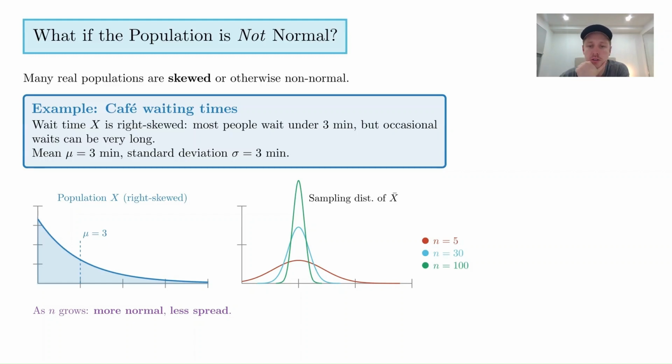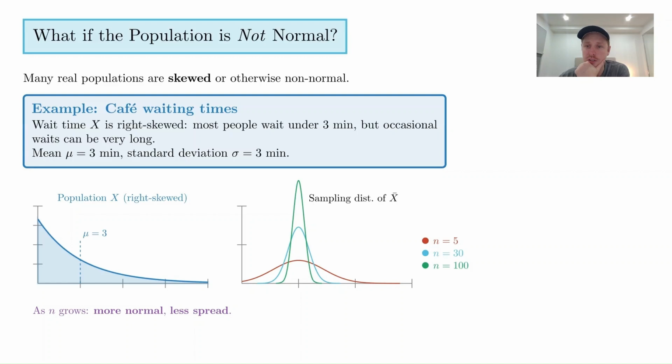So in this situation, it's clearly not normal in the blue curve here, but we've got an average of 3 minutes and a standard deviation of 3 minutes. Again, what is so interesting here is when we take a sampling distribution of the averages for different sample sizes. We take samples of size 5, samples of size 30, and samples of size 100. We can see as n grows, the distributions become more normal and they become less spread.